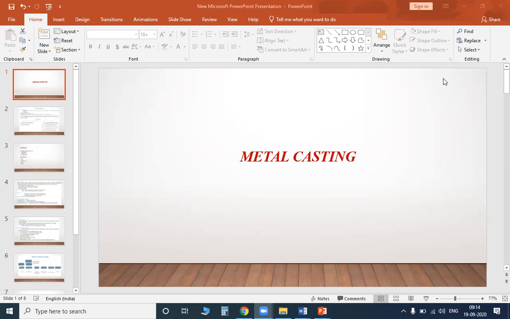So what is the use of a sprue and what is the use of a riser? The sprue is used to pour the metal, madam. Whereas the riser is used for checking whether the whole cavity is filled or not, and for other purposes, escaping of gases. Okay. So what is the use of a vent hole?